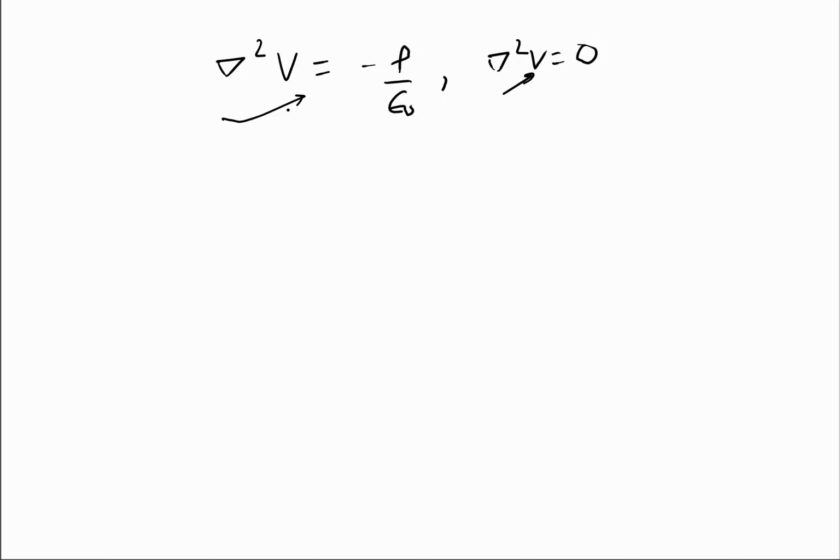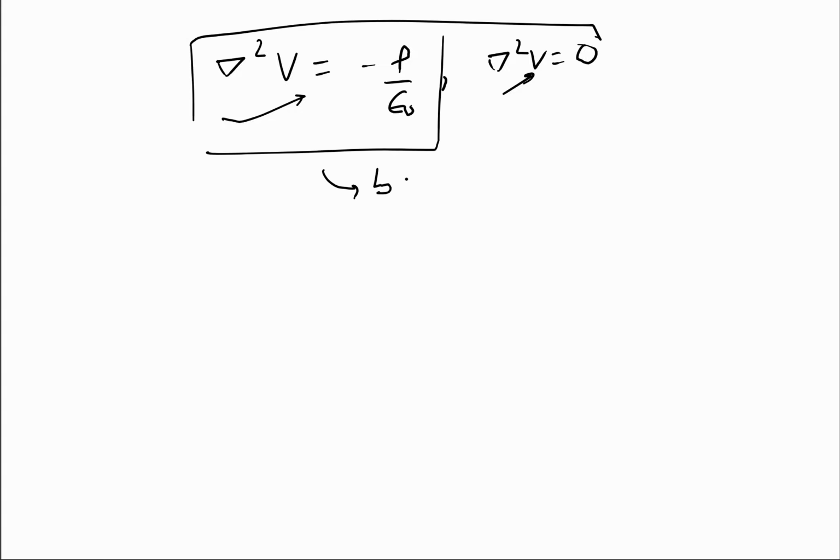Now, there is a uniqueness theorem which states that if there is a solution to Poisson's equation, of which this Laplace equation is a special case, and that solution satisfies this equation as well as the boundary conditions, then this solution is a unique solution and no other solution exists.